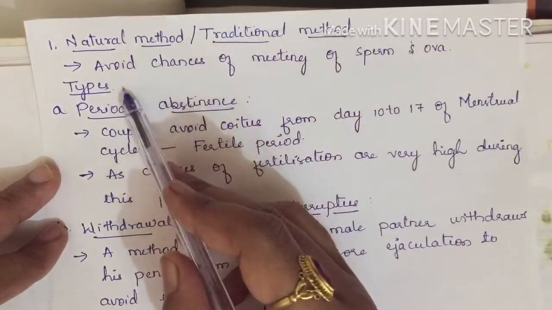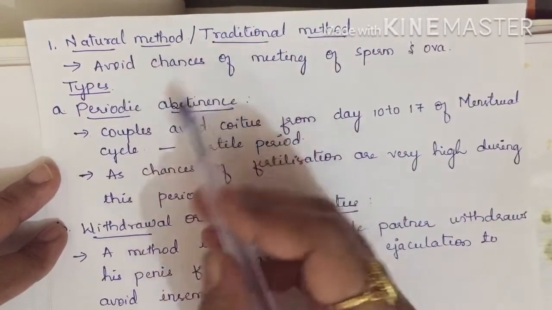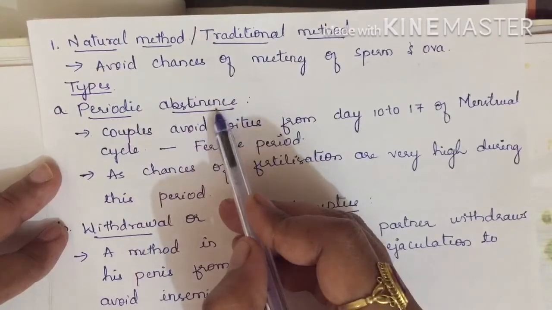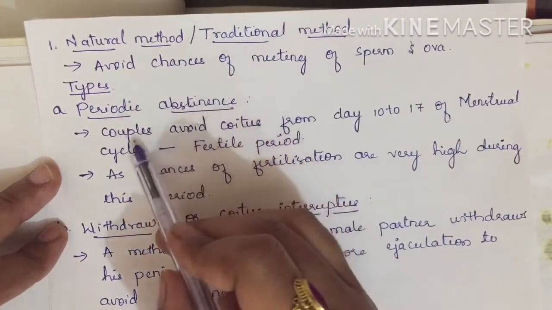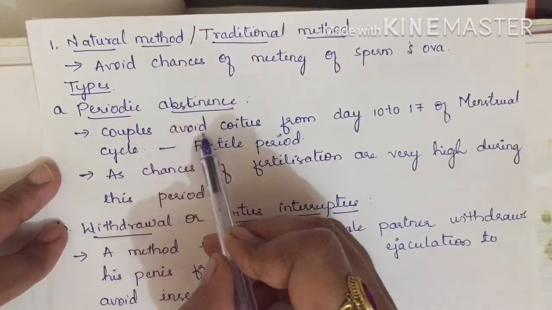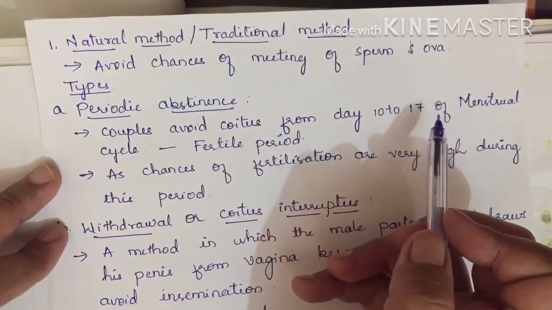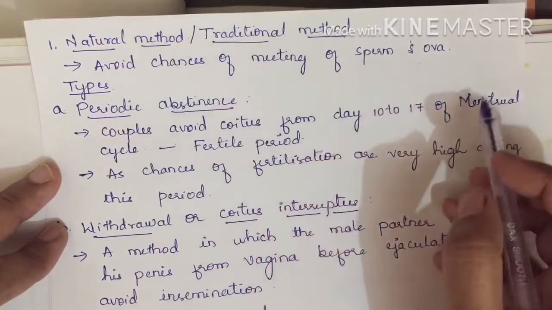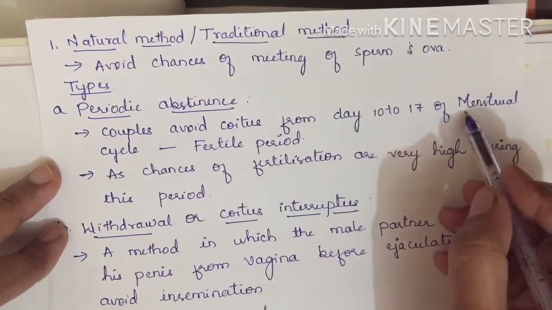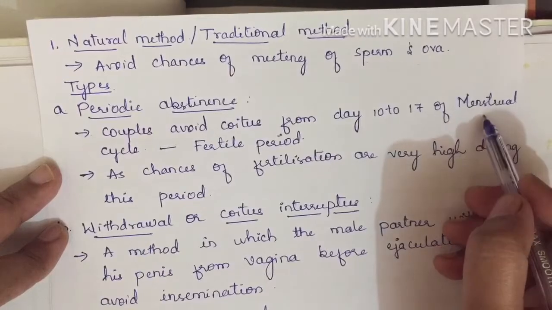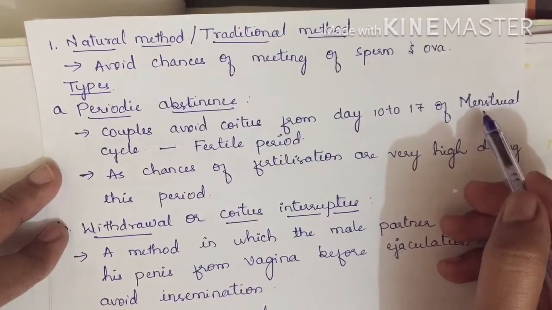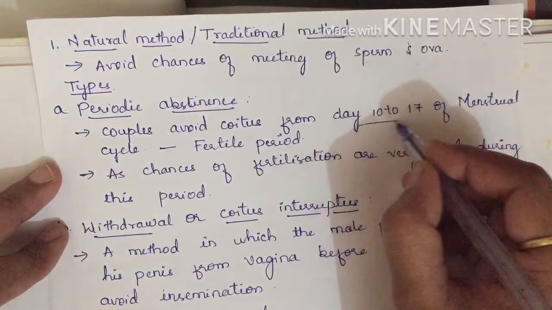The different methods in the natural method are, first, periodic abstinence, as we said earlier. In periodic abstinence, couples avoid coitus from day 10 to 17. From day 10 to 17 of the menstrual cycle, couples should avoid coitus. In a menstrual cycle, there is the first day, second day, and like that you have day 10 to 17.